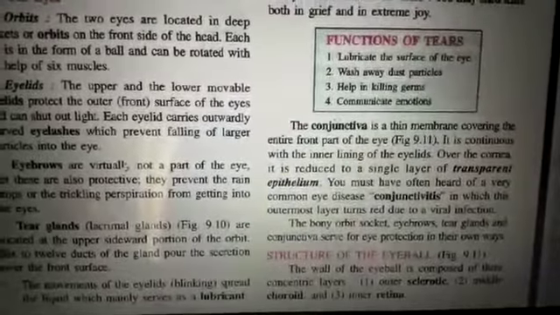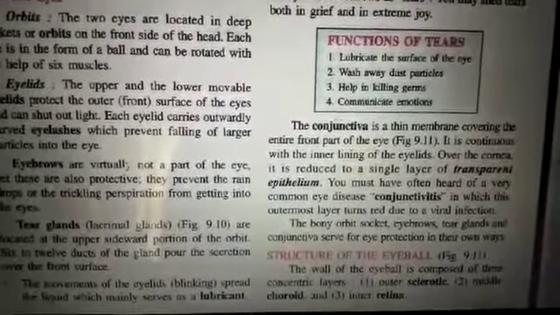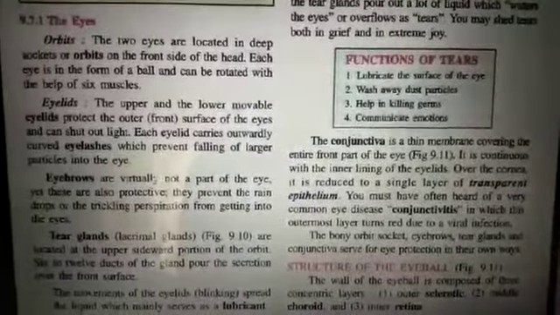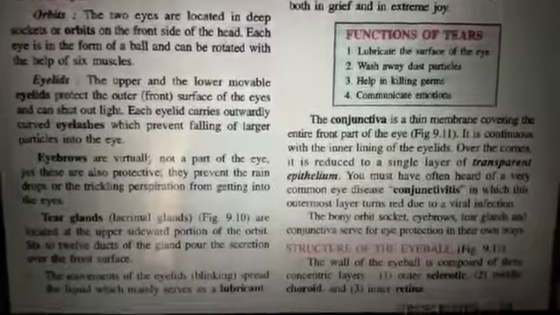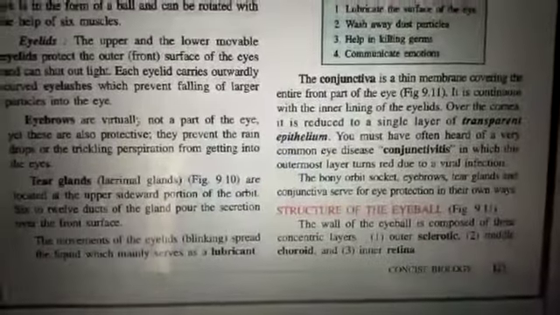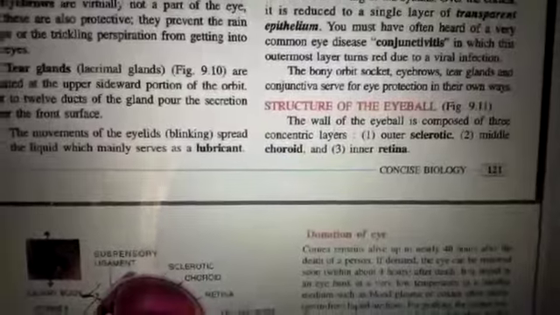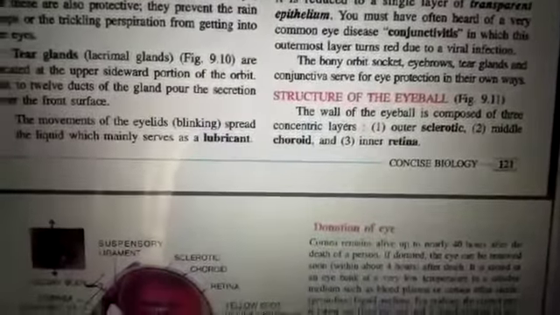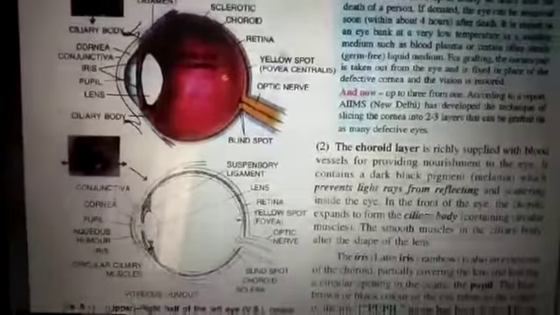Sometimes this layer is infected by bacteria and you may get the disease condition of conjunctivitis, where this transparent epithelium is loosened and the outer layer becomes red due to the viral infection. The bony orbit, socket, eyebrows, tear glands and conjunctiva serve for eye protection only. These are the superficial areas of the eye. Moving to the inside, the structure of the eyeball: the eye is made up of 3 layers. The outer is called sclerotic, the middle is choroid, and the inner is retina. You can see in the figure as they are shown.